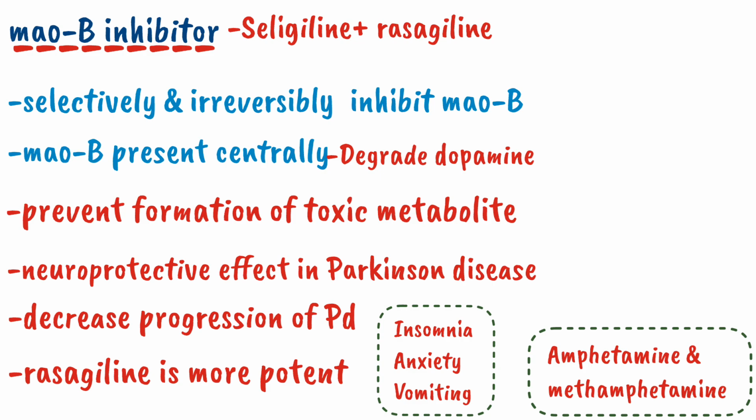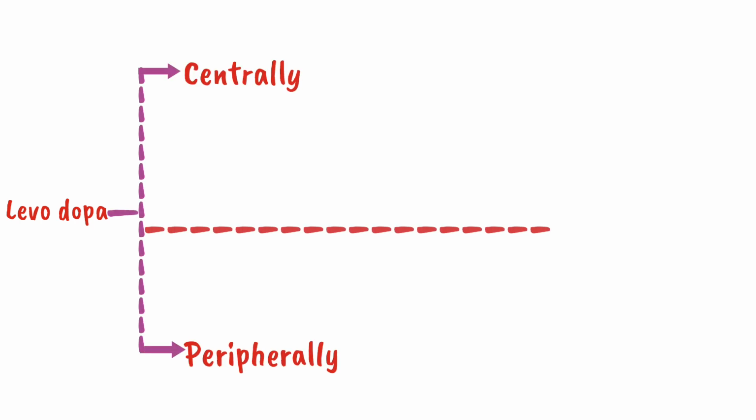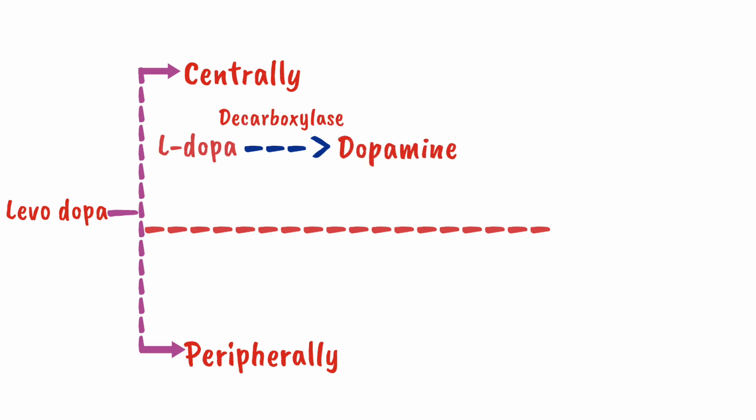It was all about the MAOB inhibitor, but students often confuse the mechanism of action of COMT and MAOB enzyme. So to have a clear concept about it, let's review the mechanism of action of MAO and COMT inhibitors. Whenever we give levodopa, it will act both centrally and peripherally. Centrally, levodopa will be converted into dopamine by the enzyme decarboxylase. This dopamine will produce anti-Parkinson effect, and after that it will get degraded.